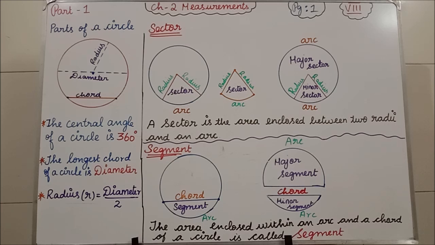Your mother is cooking food. She will see the measurement of the salt and only then will she add it. So for everything we need measurement. In day-to-day life, for everything we are using the concept of measurement. Clear, students? Now in this session I am going to start Chapter 2, Measurements.